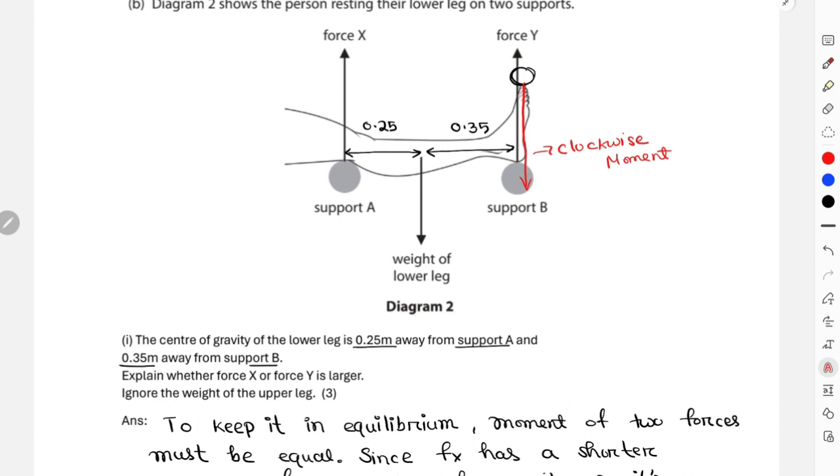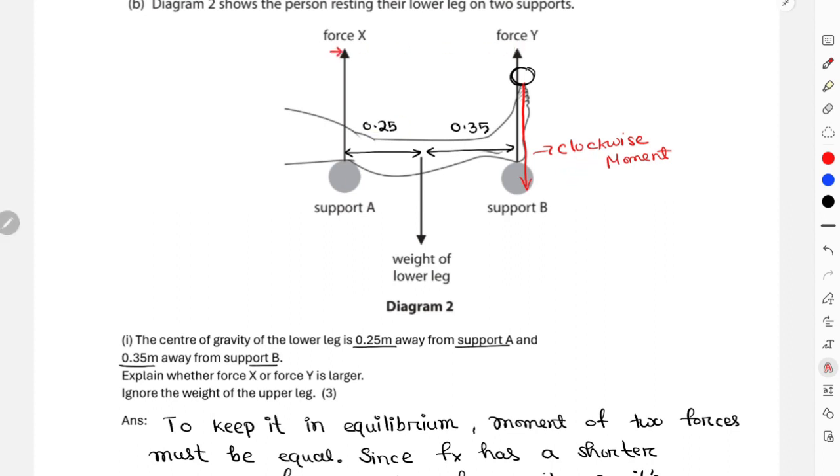Even before that, when you add any force onto this foot part or support B, it indicates you now have a greater clockwise moment. In order to balance the greater clockwise moment, it should be balanced with a very large anti-clockwise moment from force y. The total clockwise moment and the total anti-clockwise moment have to be the same, because the object has to be in equilibrium.